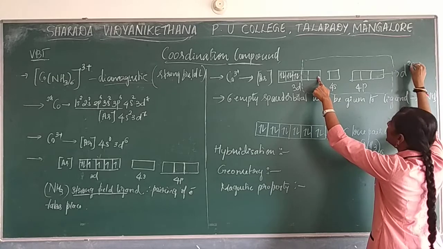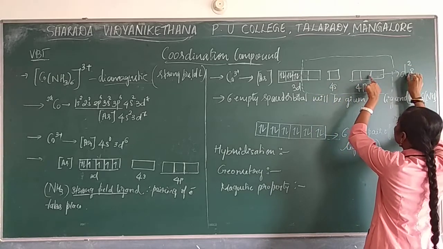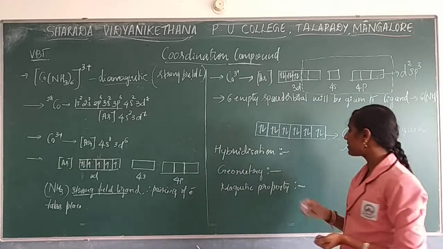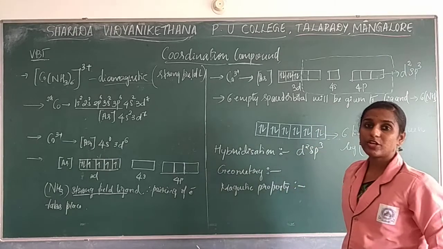So that is 2. So d2. How many s orbitals are given for the ligand? 1s. How many p orbitals have been given? That is 3. So d2 sp3. So that is the hybridization: d2 sp3. Check with your assumption.